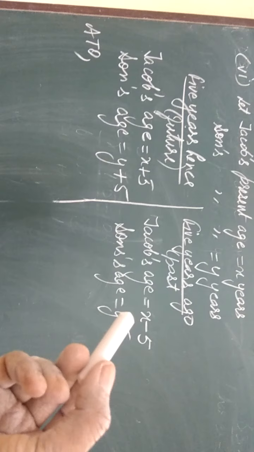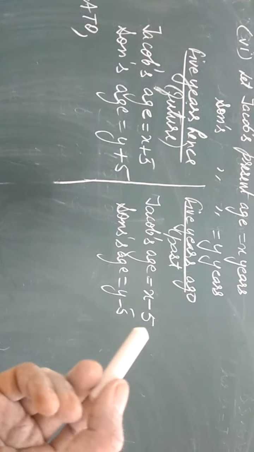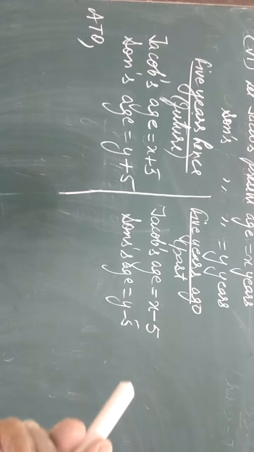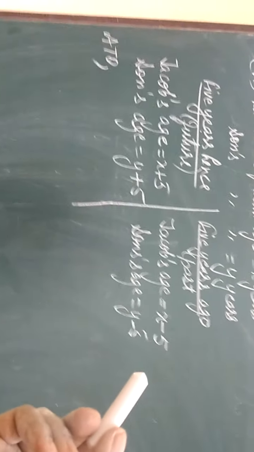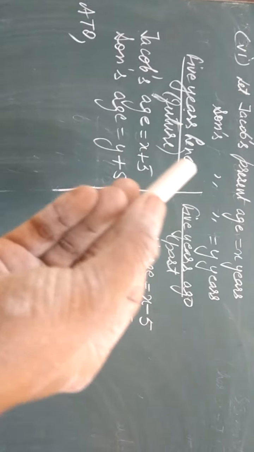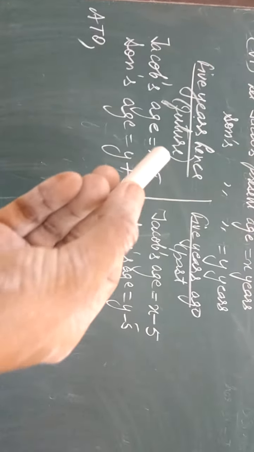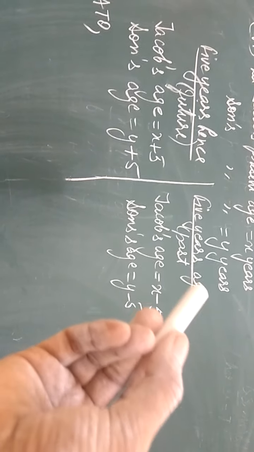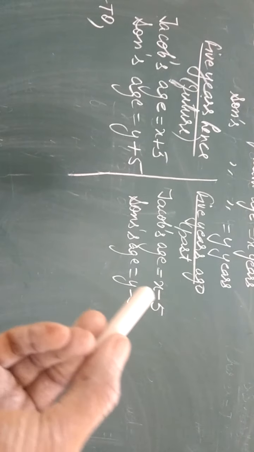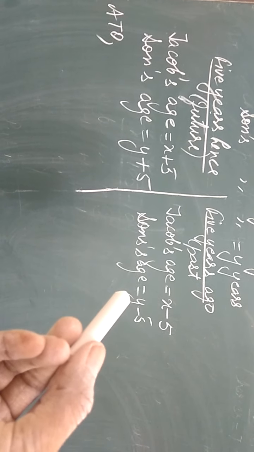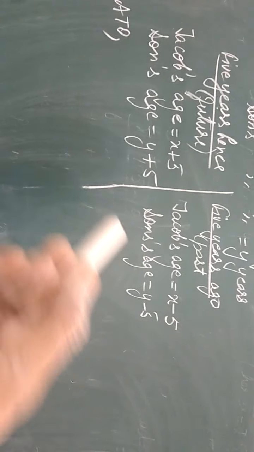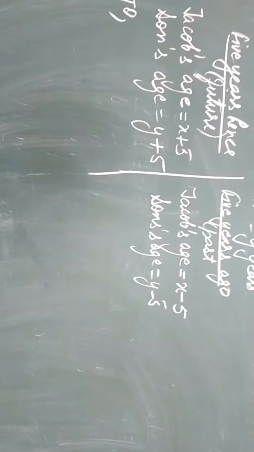But if your present age is 20 years and I ask you your age 5 years ago, then what will you do? You will subtract 5 years from your present age, that is 20 minus 5, 15 years. Right? So if hence is not understood by you, then you can use the helping verbs. Will be means future, that means you have to add. In past age, ago, they have used the helping verb was or were, that means they are talking about the past age. So in future age we add the number of years and in past age we subtract.